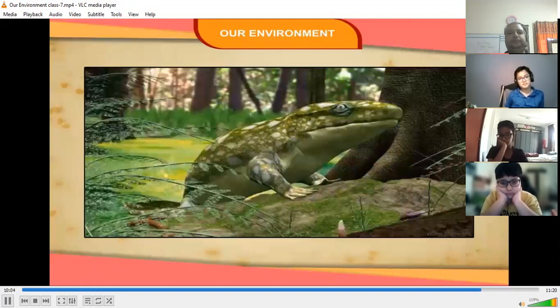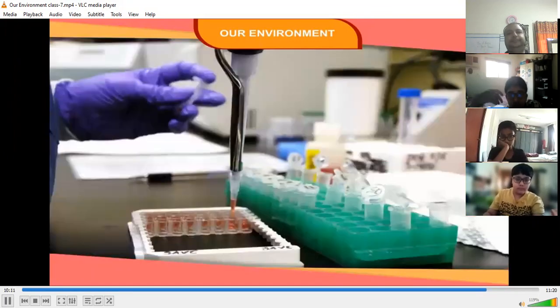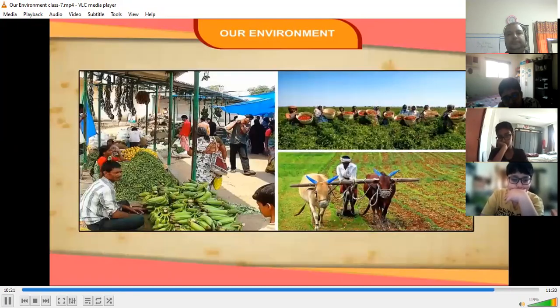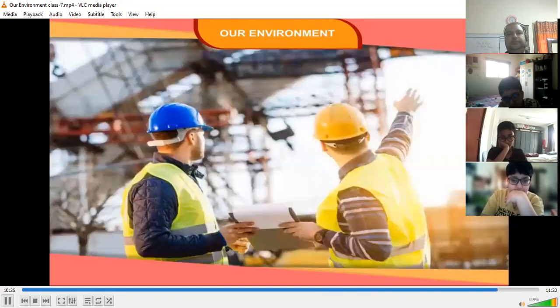Most of the plants or animals are found on or near the surface of land. Environment and human beings. With the advancement in science and technology, human interference with the natural environment is increasing alarmingly. Human activities such as agriculture, mining, transport, industry and construction, etc., have adversely affected our environment in a number of ways and now pose a great threat to it.